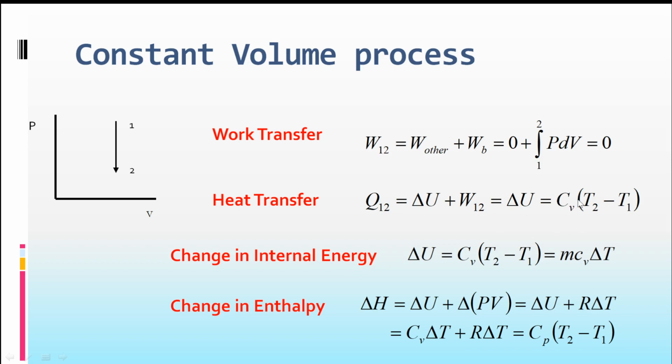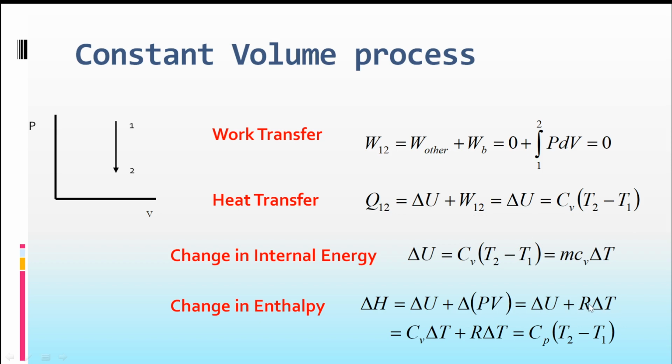Capital Cv is equal to M into small cv. Or if you write this as lowercase u, specific internal energy, small cv should be used. Then change in internal energy, again the same thing. Then the change in enthalpy, you know that u plus pv, or delta u plus delta pv, or delta rt,